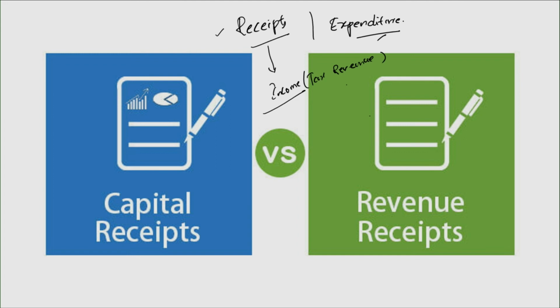It could also include typically borrowings. So keep this information with you, that receipts include both income and borrowings. Receipt doesn't refer to only the income of the government of India. And then the second part is the expenditure, which we will be discussing in a couple of minutes after we look at revenue and capital receipts.